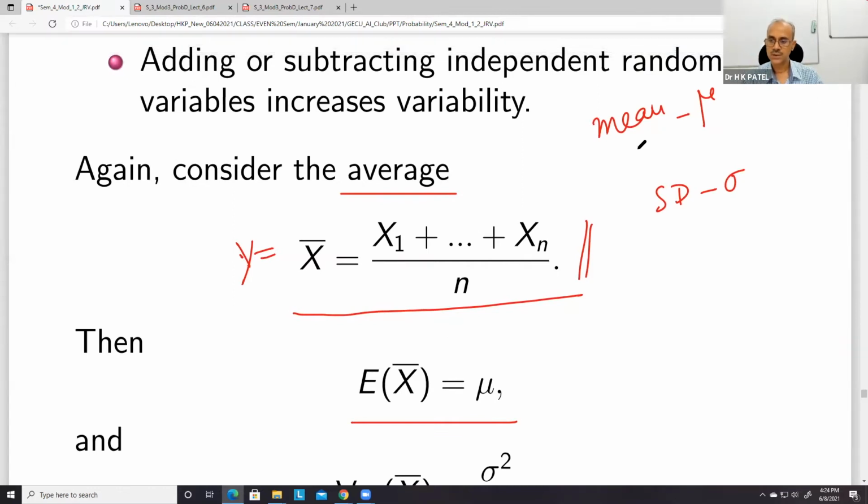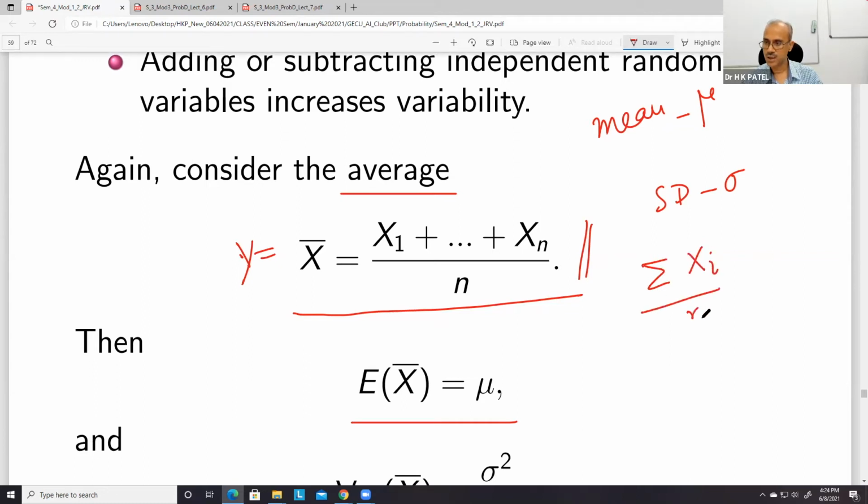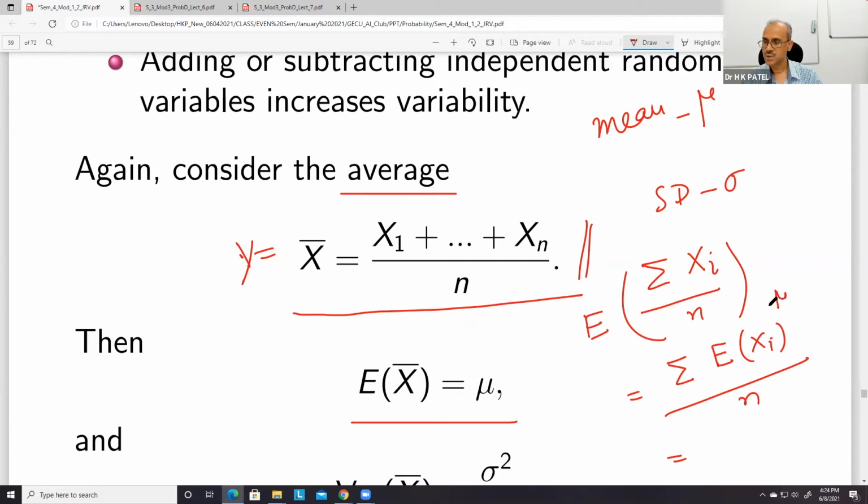This is actually summation xi upon n, so if you take its expectation, this will be summation E of xi upon n. And summation E of xi is actually mu, so this will become n mu upon n, and therefore it is equal to mu.